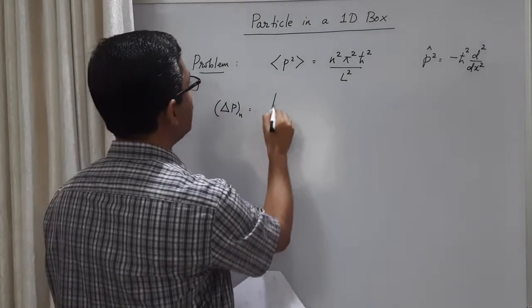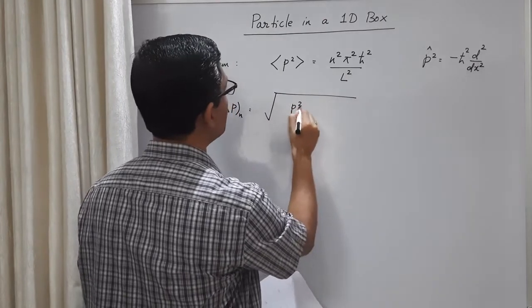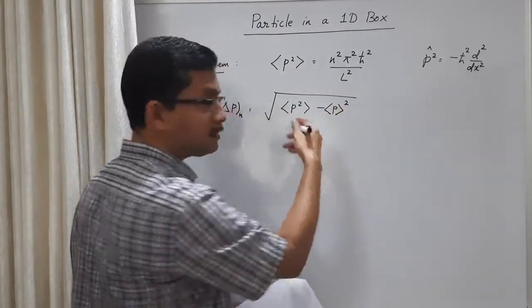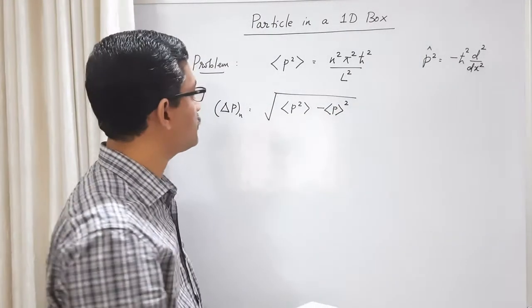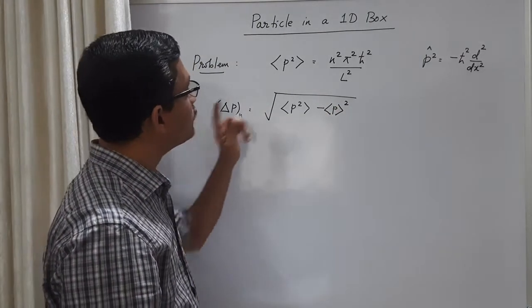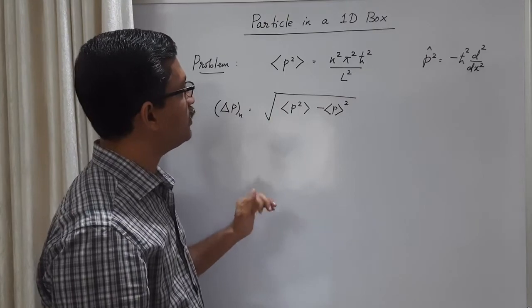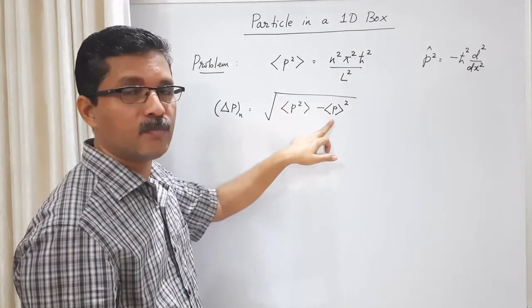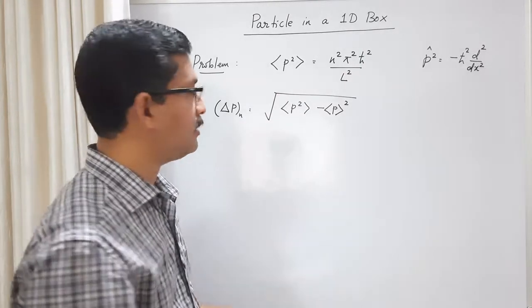Now I am going to calculate the uncertainty in momentum for the nth state. Okay, uncertainty in momentum is again square root of p square average minus p average square, just as we have calculated the uncertainty in position. But for this particular problem of particle in a one-dimensional box, we know that the expectation value of momentum is always 0 for any state.